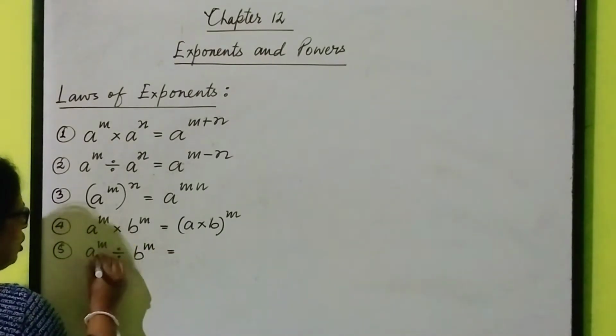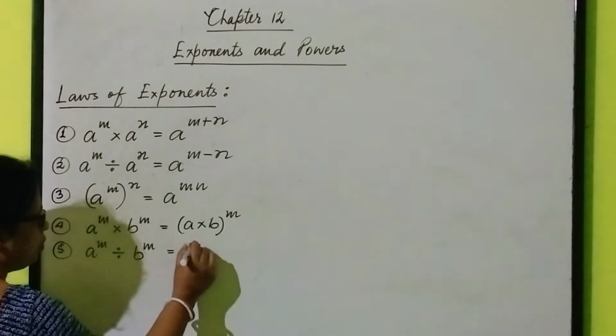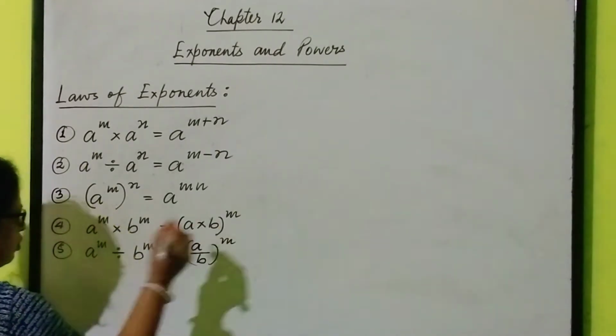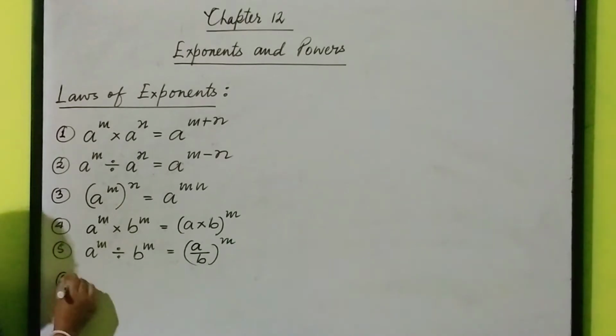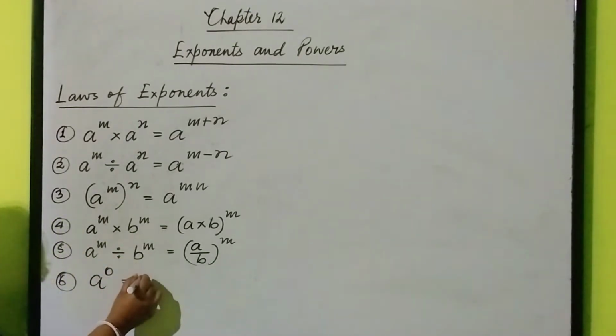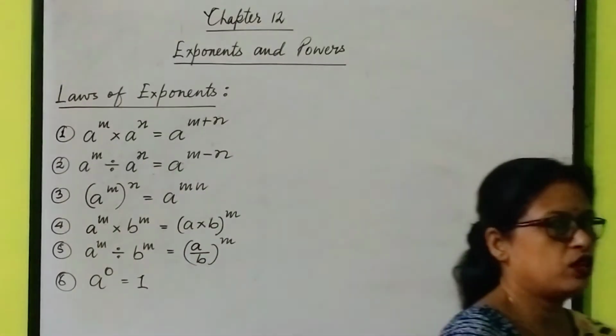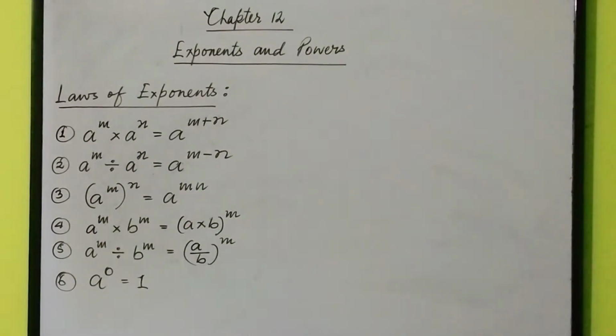Bases are different, powers are the same, so it is a by b whole to the power m. Number 6: a to the power 0 is equal to 1. That means anything to the power 0 is 1. These are the 6 laws which I have written on the board, which will be used in the following exercise of the chapter.